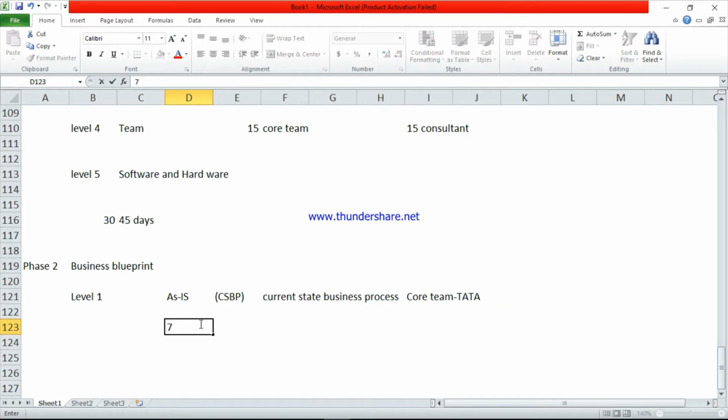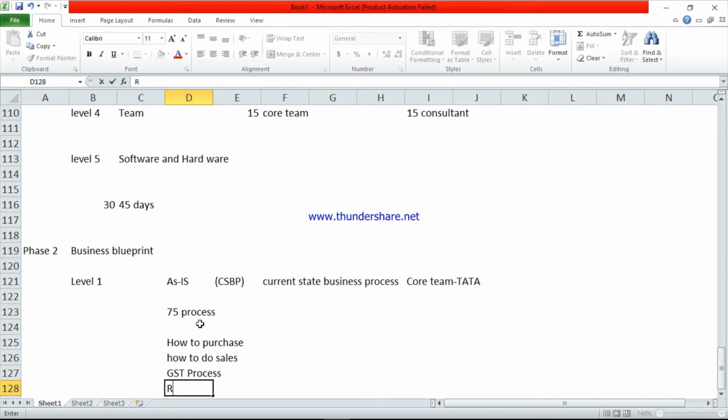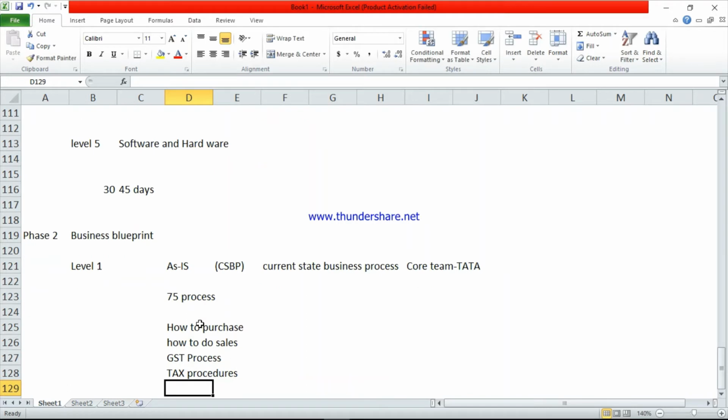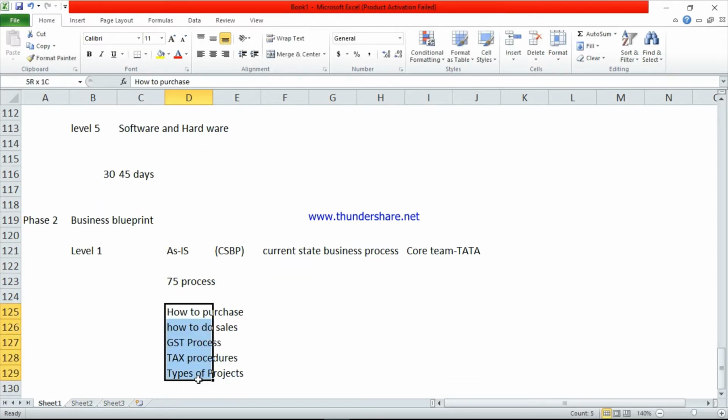Suppose, take an example, there are 75 processes. For example, I am giving some processes: how to purchase, how to do sales, GST process, tax procedures, types of project. See here, these are the different processes.